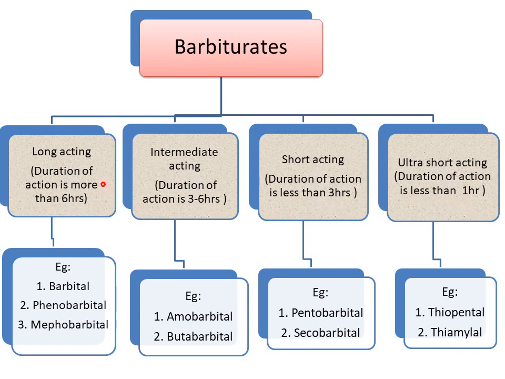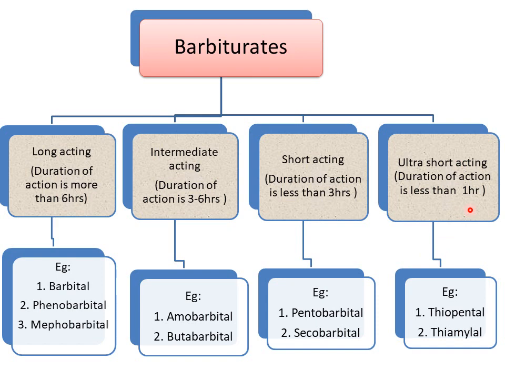Coming to the examples of each class, for long acting, three examples are there: barbital, phenobarbital, and methylbarbital. Intermediate acting are amobarbital, also known as amylobarbital, and butabarbital. Both are examples of intermediate acting. The third one is short acting, with two examples: pentobarbital and secobarbital.